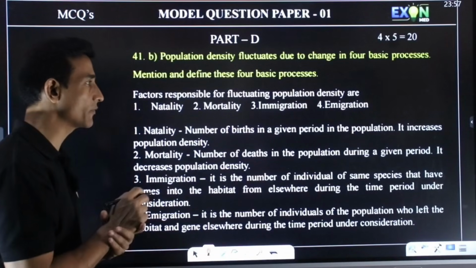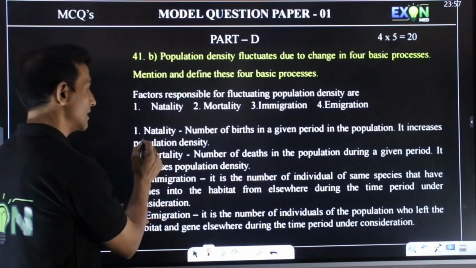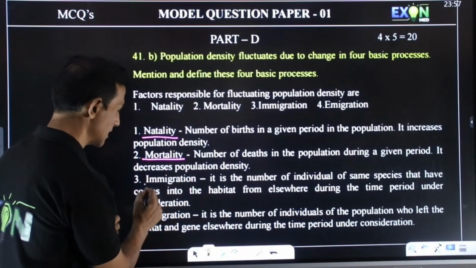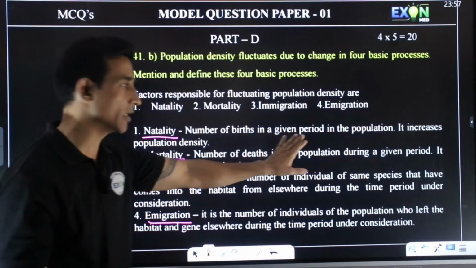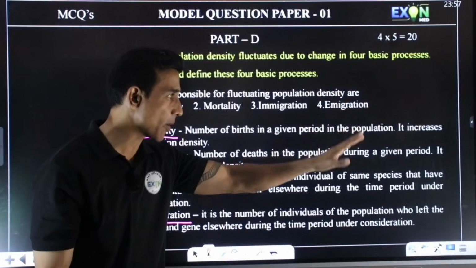So factors responsible for fluctuating population density are natality, mortality, immigration and emigration. Natality means number of births in a given period in a population.